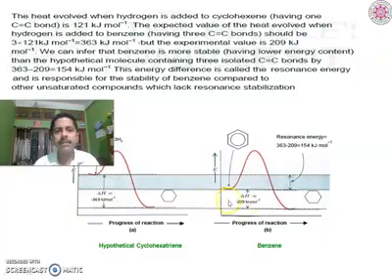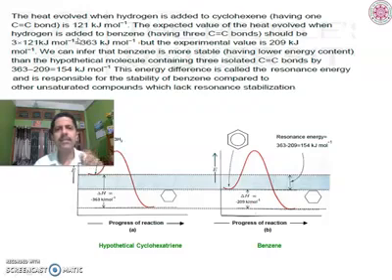If we take the difference of these two values, we find that the difference is 154 kilojoule per mole. This amount of energy is called the resonance energy. This resonance energy makes benzene different, not behaving like a simple triene or alkene towards addition reactions.